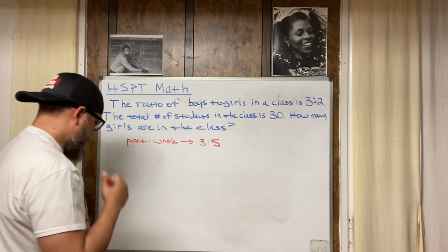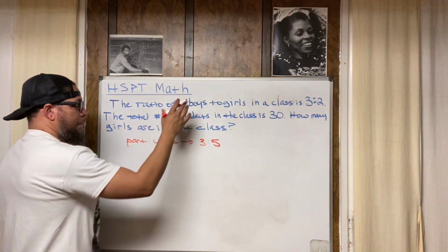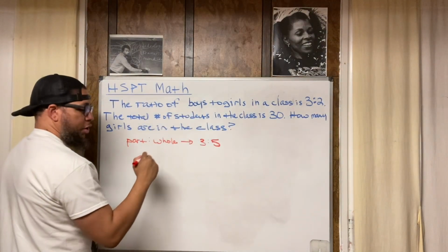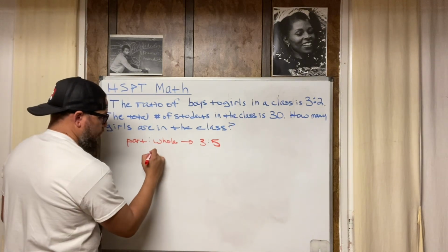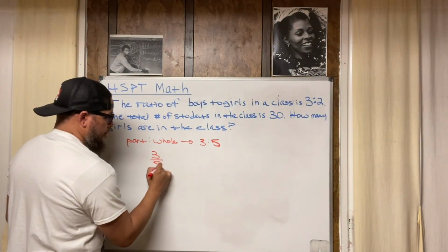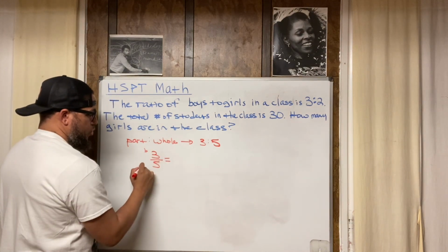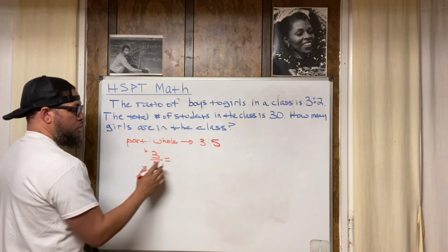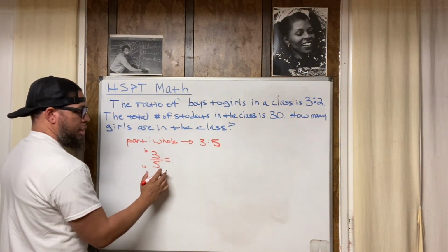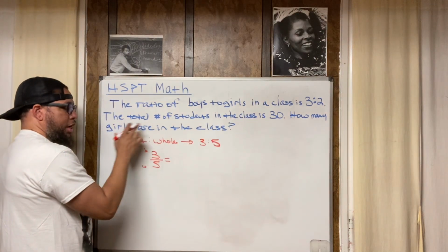So now dig this. If we deal with part to whole, boys to girls, the ratio is, ratios and fractions are the same thing. So it's going to be 3/5, right? Boys to the whole. Now, we don't know how many boys there are out of 30 students. Now we're looking for how many girls there are out of 30 students.